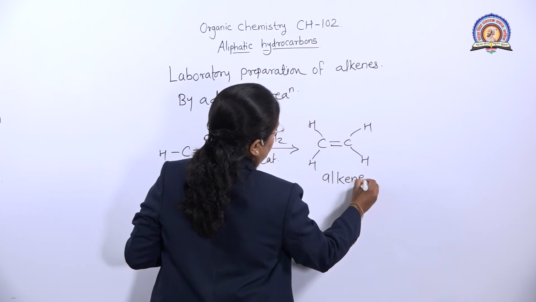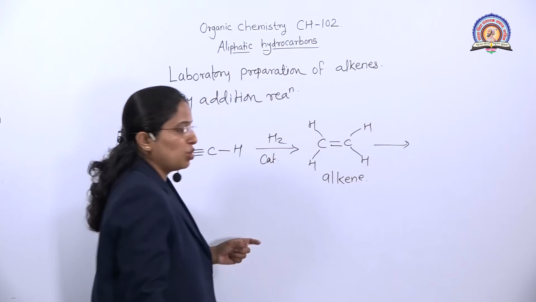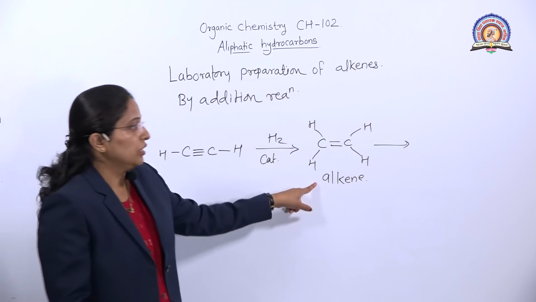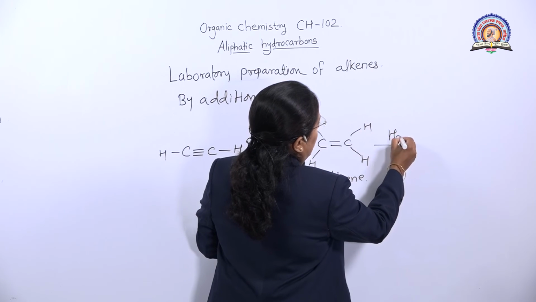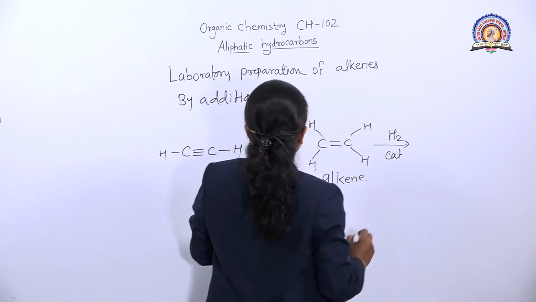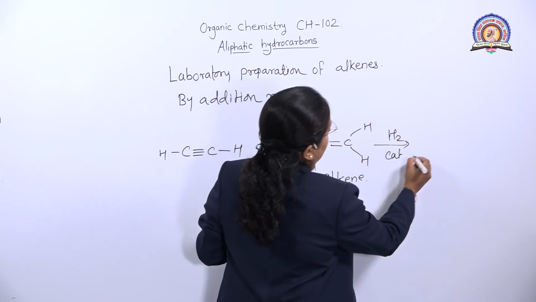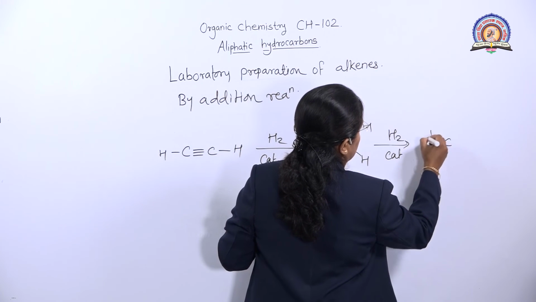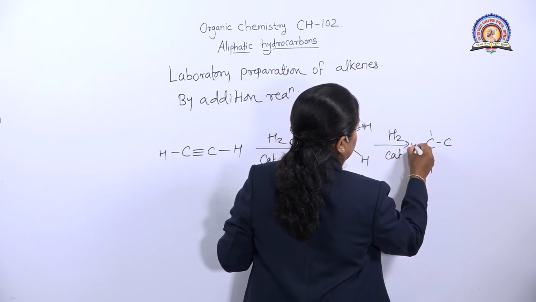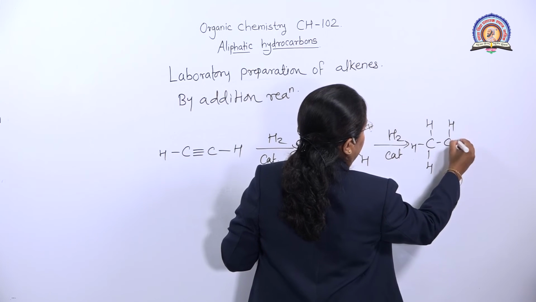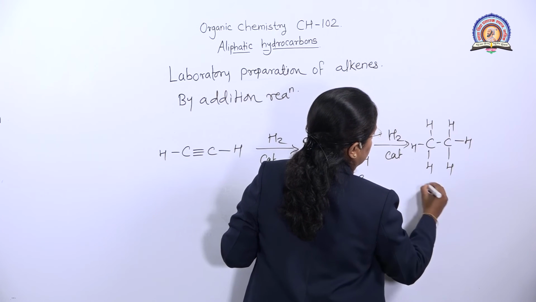But the reaction does not stop at this stage. This is a continuous reaction. H2 is present in the reaction condition and we get alkane as a product.